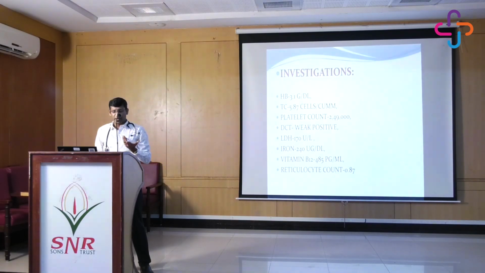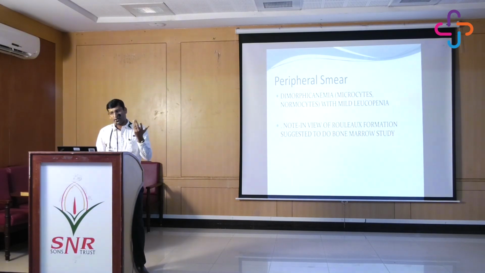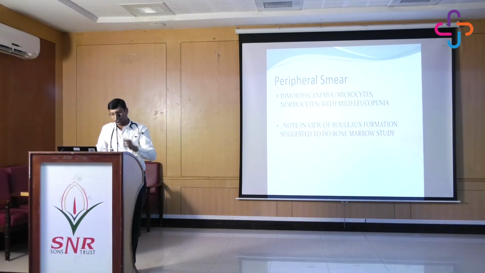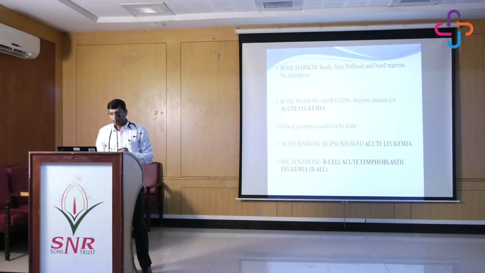So I was thinking more in terms of something like PRCA, that is pure red cell aplasia. But the peripheral smear did not reveal any major thing, just a dimorphic anemia. And they had given a note saying that there is a suspicion, so do a bone marrow. In this forum I would like to thank our pathologists, because many times if there is some abnormality, I get calls day in, day out saying there is some pathology, some abnormality, please rule out. So my humble thanks to Veena madam, Sindhu madam, Sethu sir for all such inputs, because these small inputs ultimately change the clinical scenario.